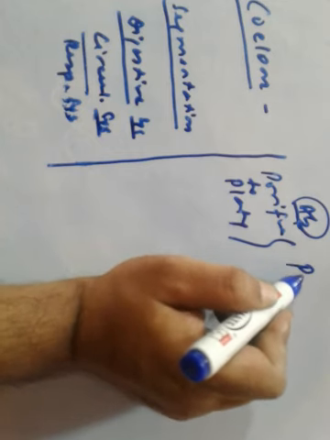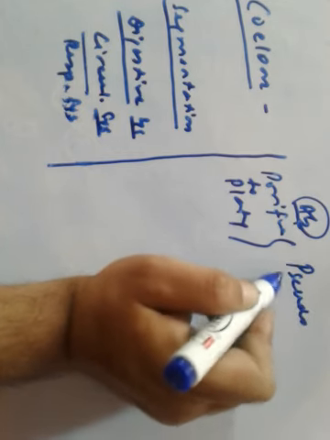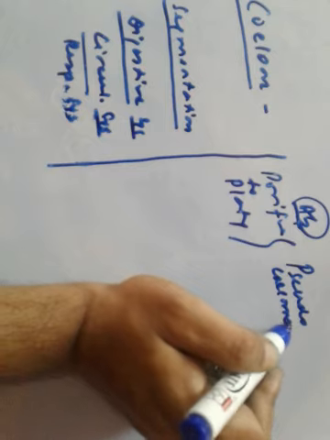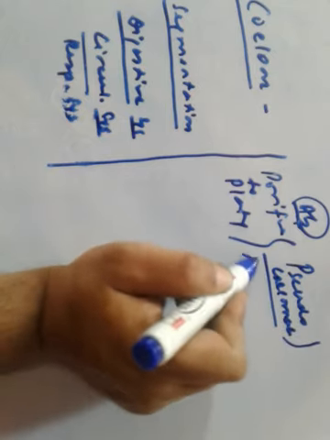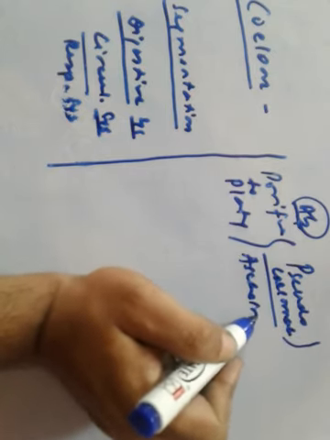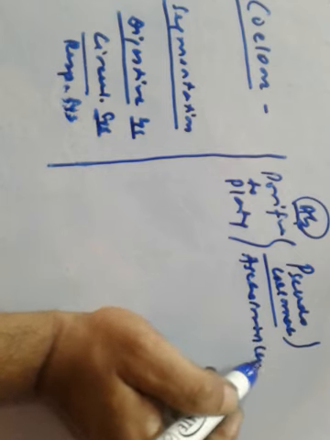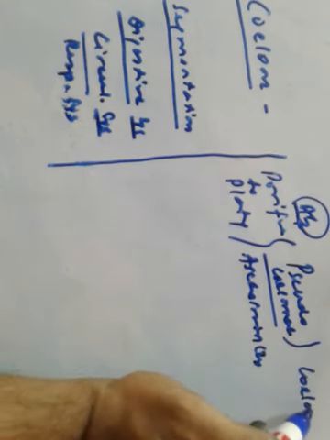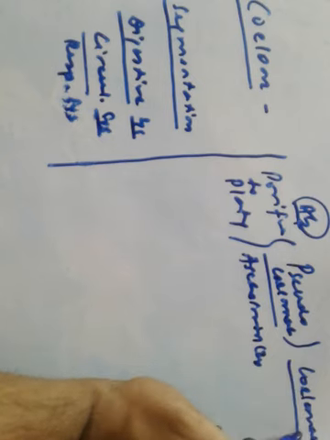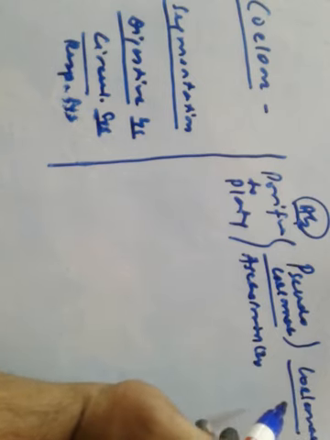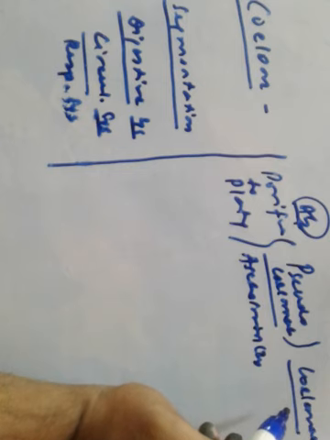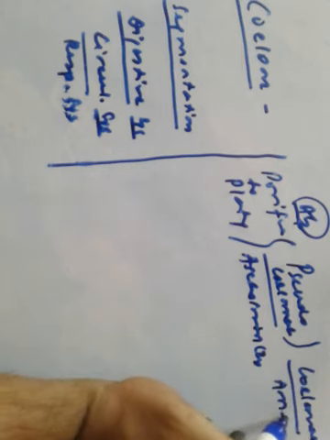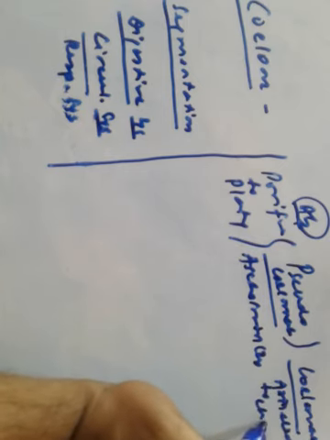It is pseudocoelomate in Aschelminthes, and it's coelomate from the next ones, Annelida to chordates.